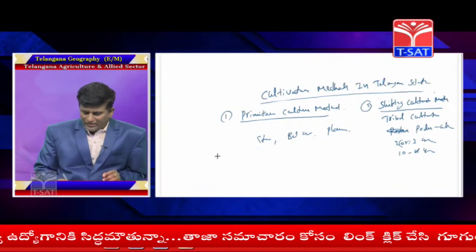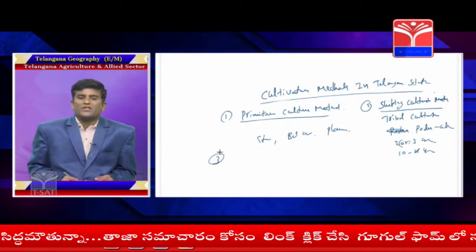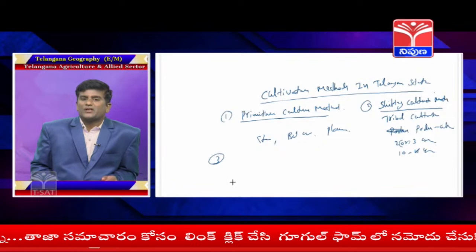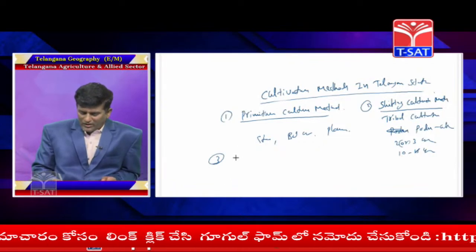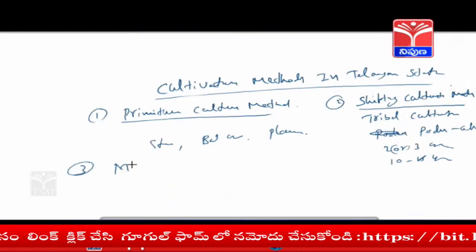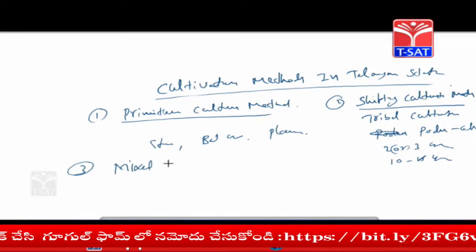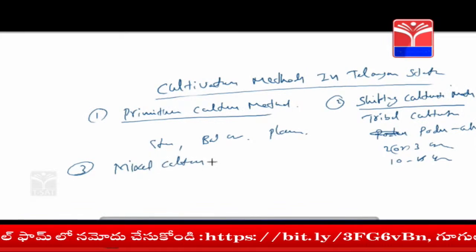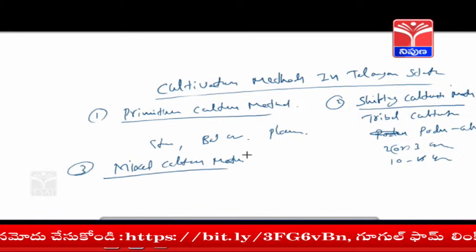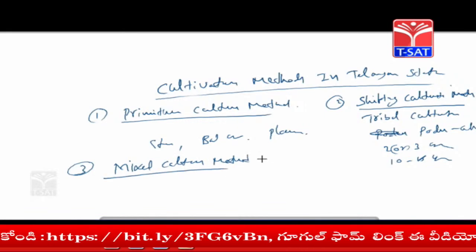Next, the third method is called mixed cultivation. What do you mean by mixed cultivation?